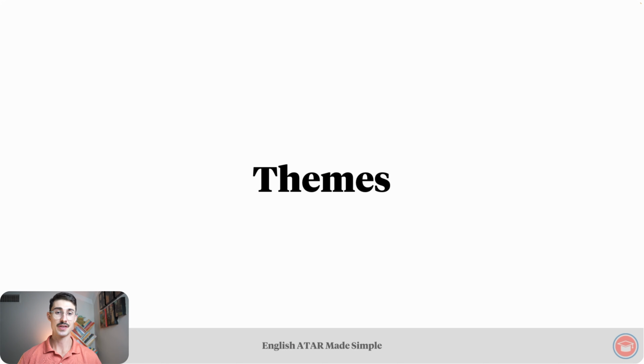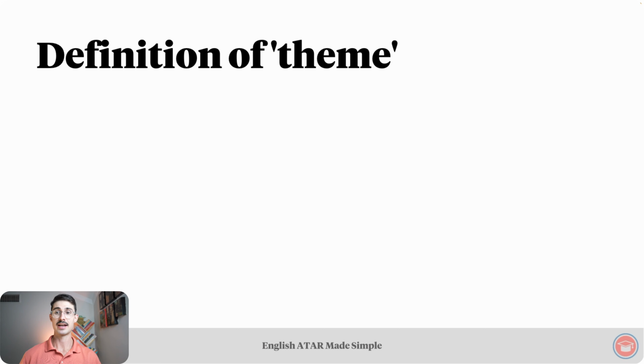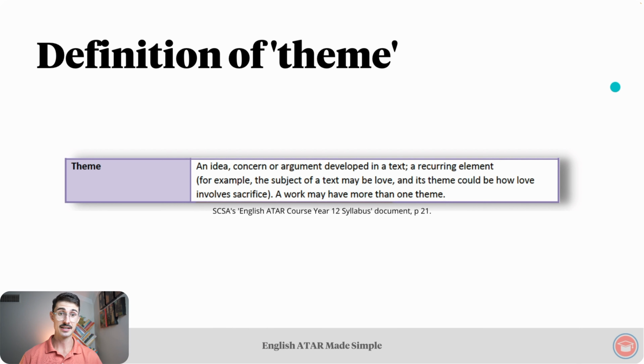Moving on to themes. See? Concepts already out of the way. Nice and easy. Our definition. This is what the glossary has to say about it. An idea, concern, or argument developed in a text, a recurring element. For example, the subject of a text may be love, and its theme could be how love involves sacrifice. A work may have more than one theme.